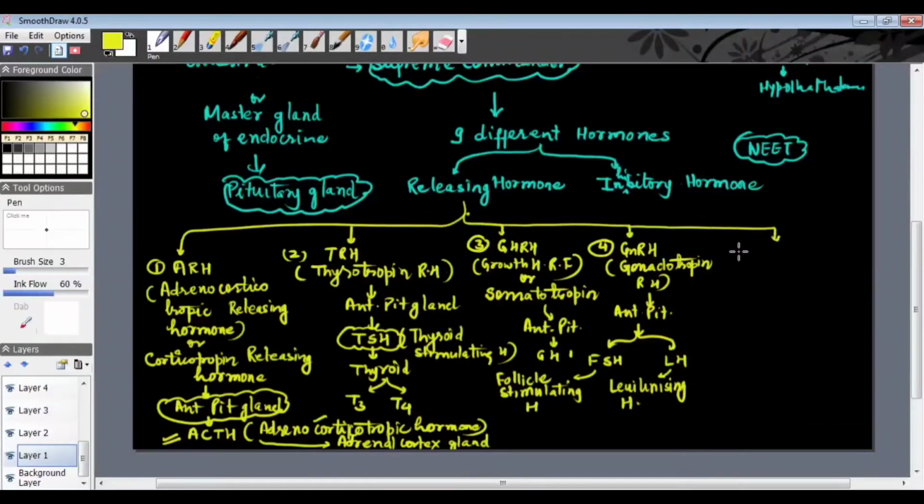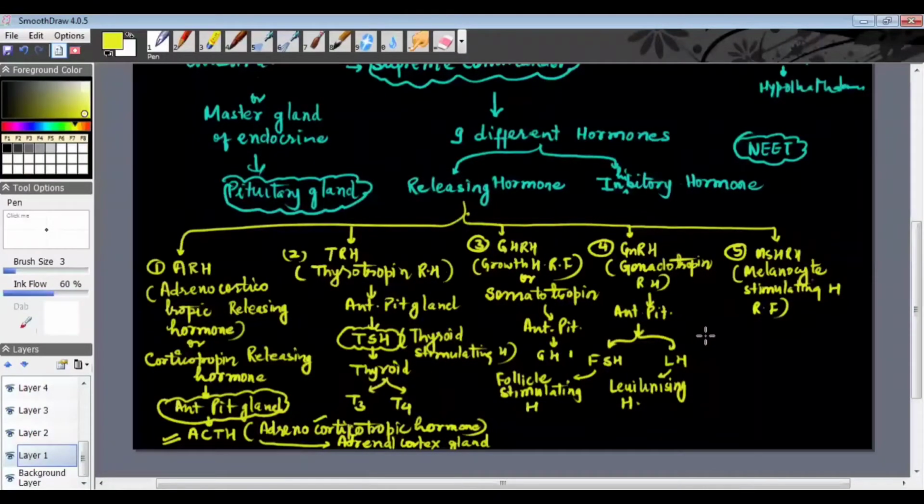And then the next releasing hormone is MSHRH. What is this MSHRH? This is melanocyte stimulating hormone releasing factor.